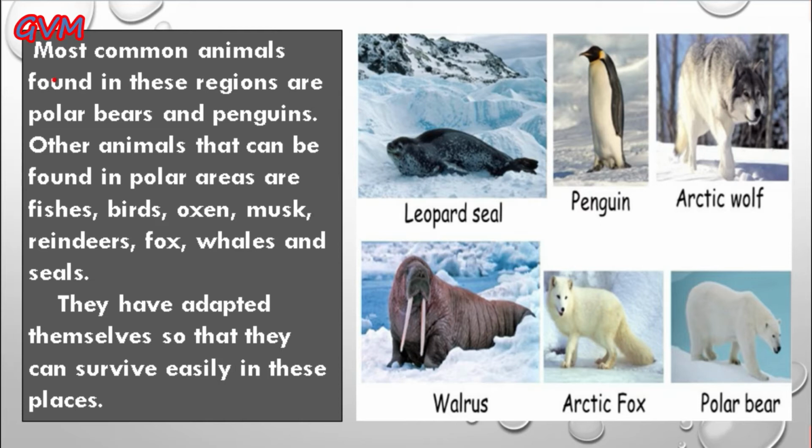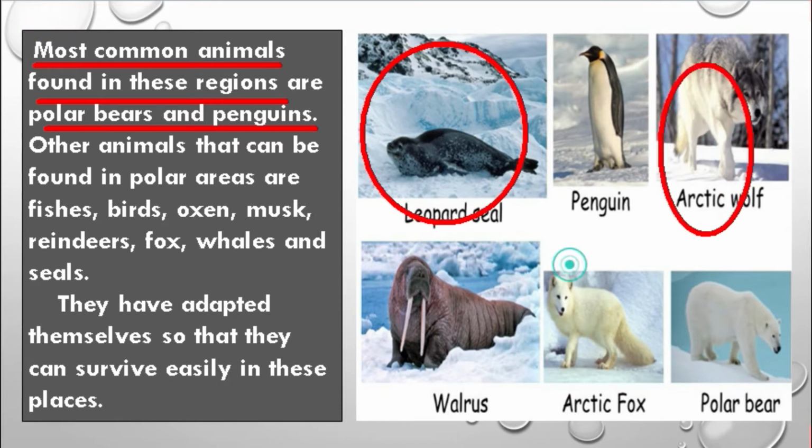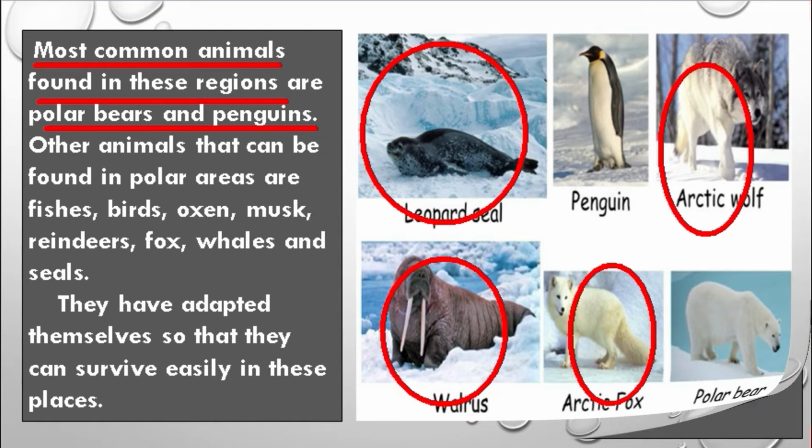And students, the most common animals that are found in these regions are polar bears and penguins. And students, the other animals that you can see here in these polar areas are leopard seal, Arctic wolf, Arctic fox, walrus, etc. And all these animals adapted themselves so that they can survive in these extreme conditions.